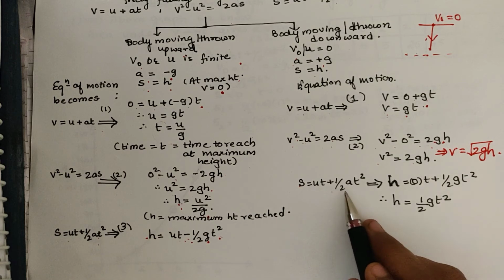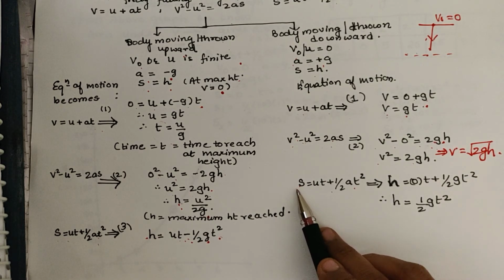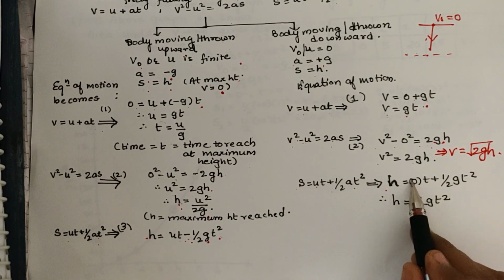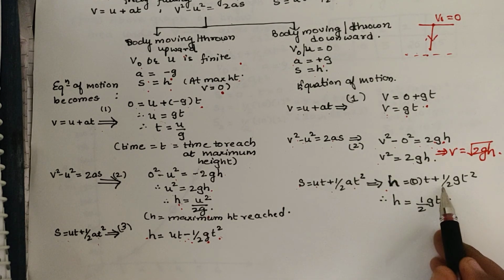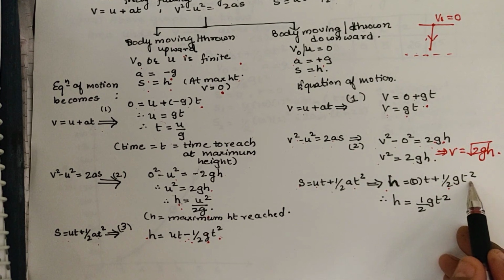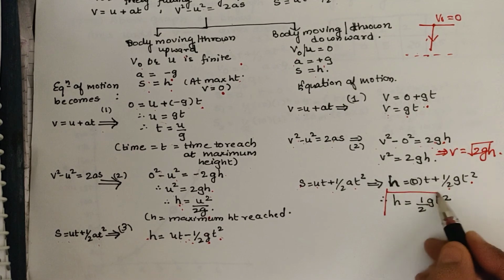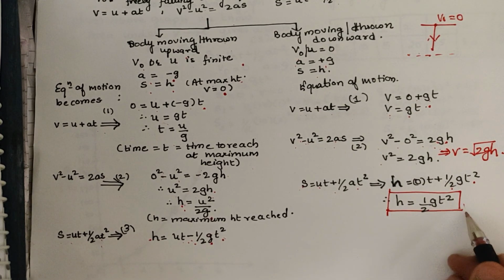s is equal to ut plus half at square. Fine. So s is replaced as h, u is 0, and half at square now becomes half gt square. So height becomes half gt square when any body is thrown downward. I hope you understand this.